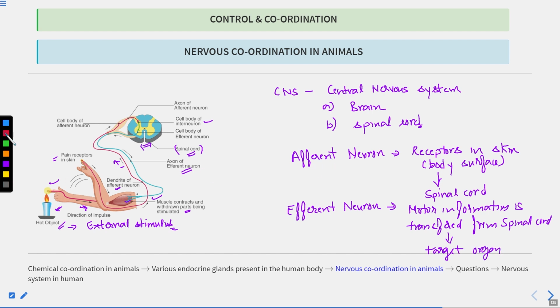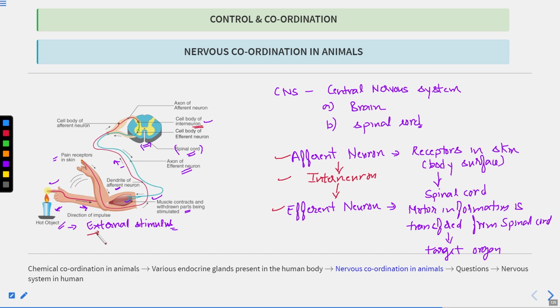Then between this afferent and efferent neuron, there is one more neuron known as the interneuron, which is present in the spinal cord. Here you can see the interneuron is present. It connects the afferent neuron and the efferent neuron. So this is how the response is being generated.